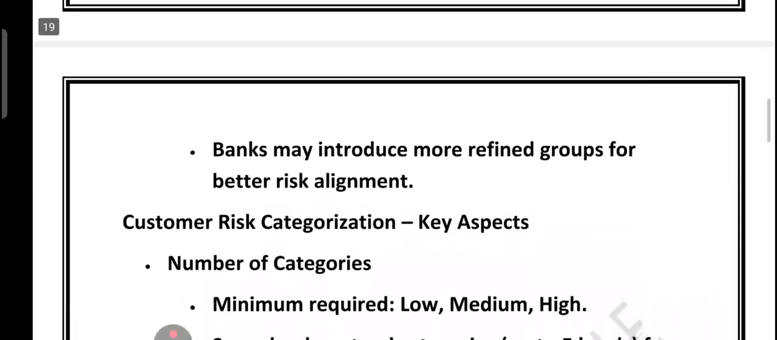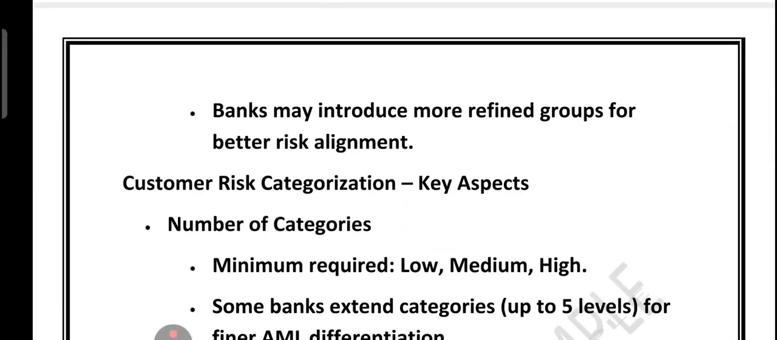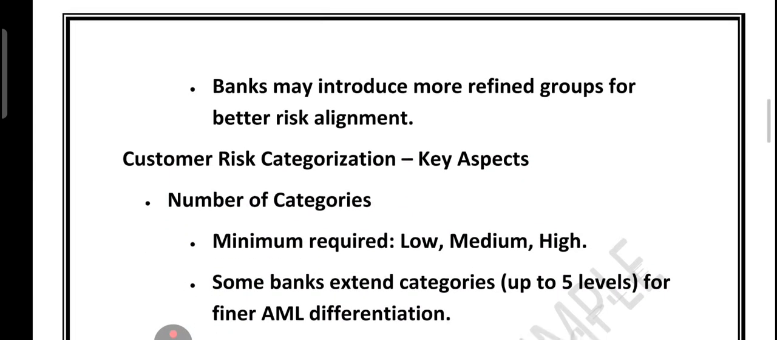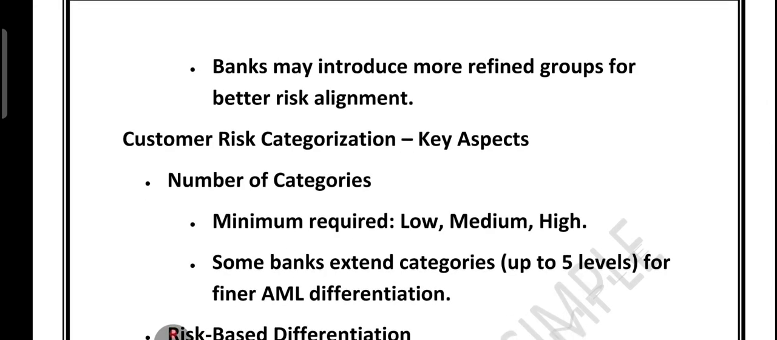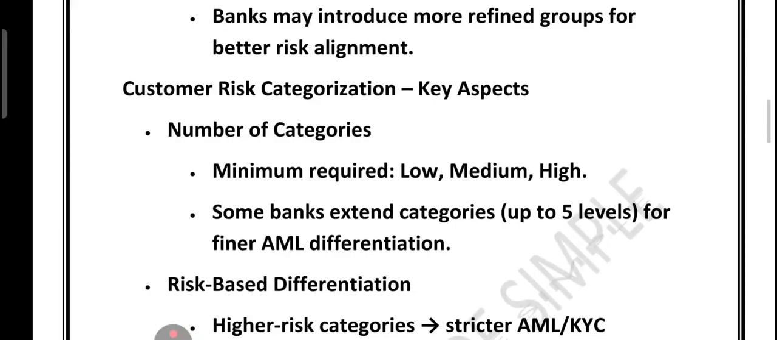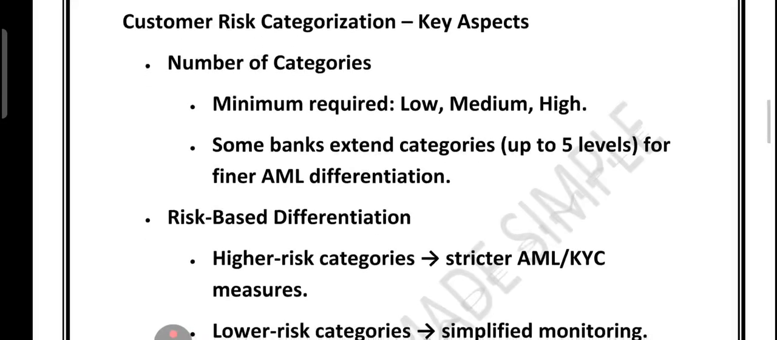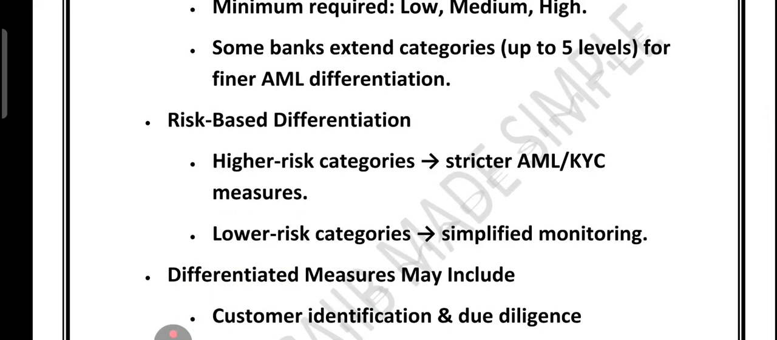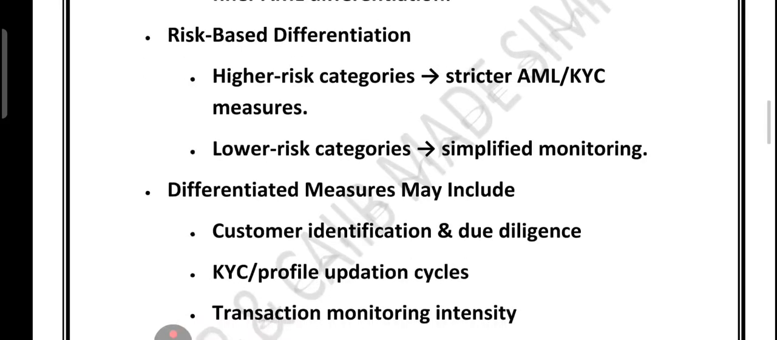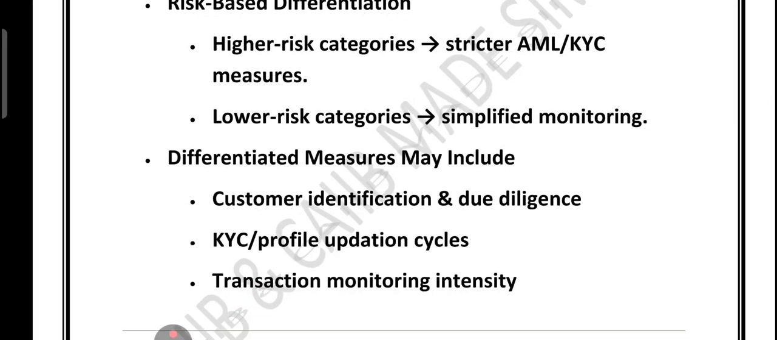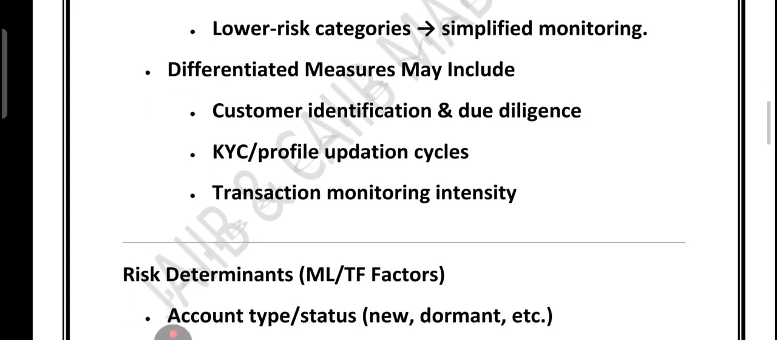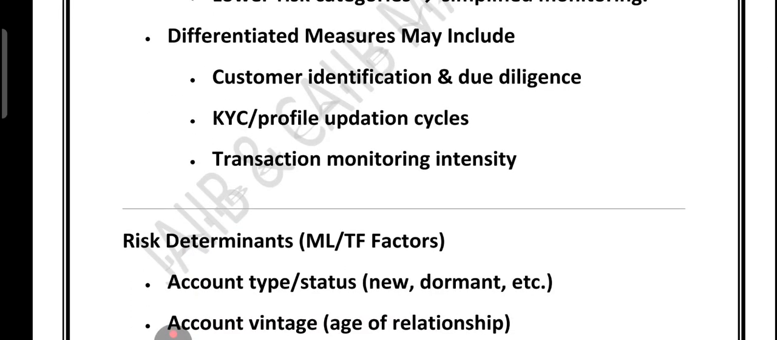Now, customer risk categorization, very, very important. So friends, the number of categories: the minimum required are low, medium, and high. Some banks use up to 5 levels for finer risk differentiation. Now, risk-based differentiators. High risk customers have stricter AML KYC measures. Low risk customers have simplified monitoring. Differentiated measures may include customer identification and due diligence, KYC and profile updation cycle, and finally, intensity of transaction monitoring.